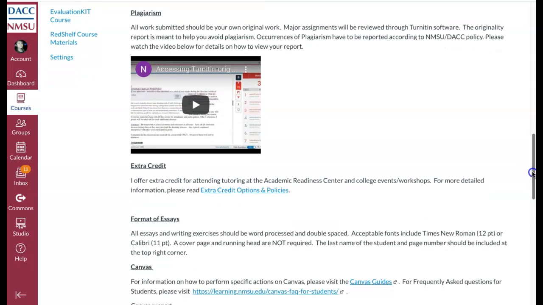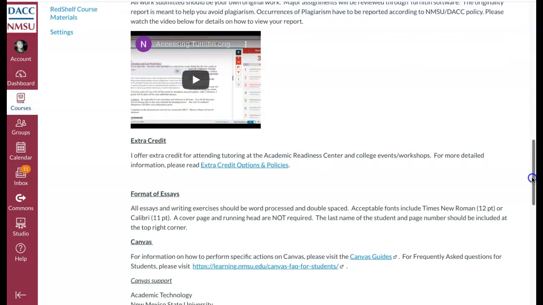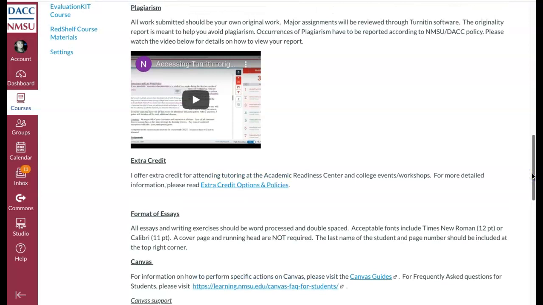It's not meant to catch you doing anything or keep you from getting a good grade. I'm using it as a helpful tool because I know a lot of students worry about plagiarism and they want to know if they plagiarize, but you don't find out until it's graded. So this lets you know before you submit it so you don't get in trouble.